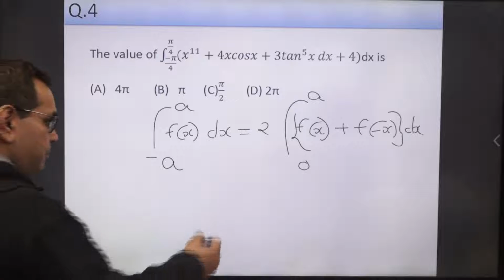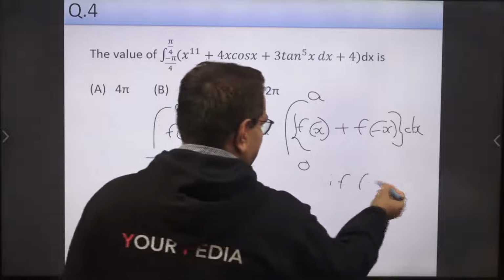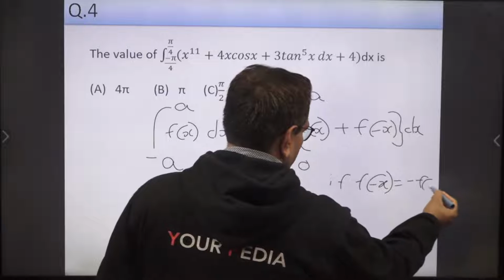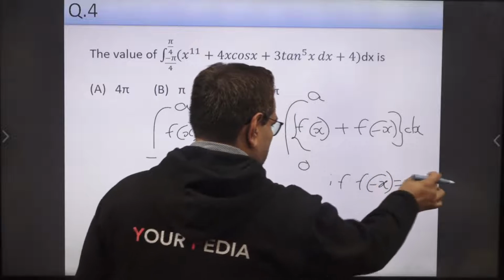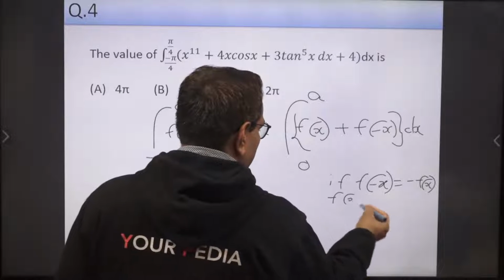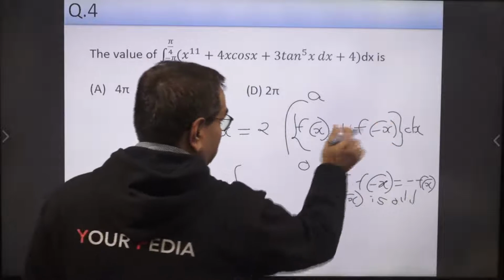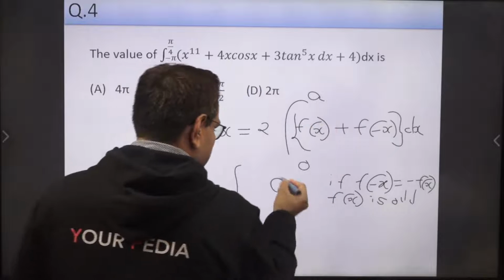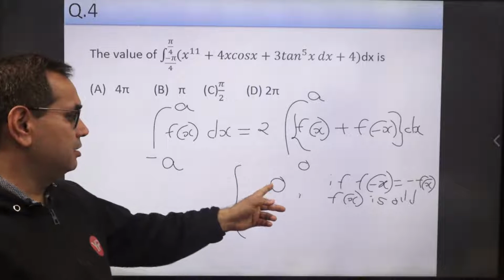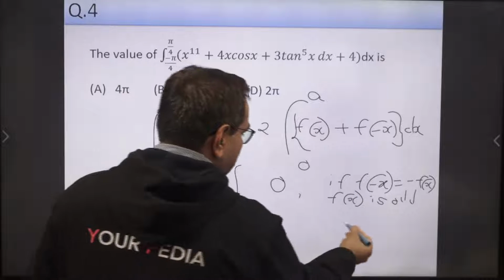Now further, if f of minus x is equal to minus of f(x), it means f(x) is an odd function. So if f(x) is an odd function, f(minus x) is equal to minus f(x), so f(x) minus f(x) becomes 0. So this integral is 0 immediately. If you know that a function is odd, immediately write 0. Integral is 0. And if f of minus x is equal to f(x), it means f(x) is even.